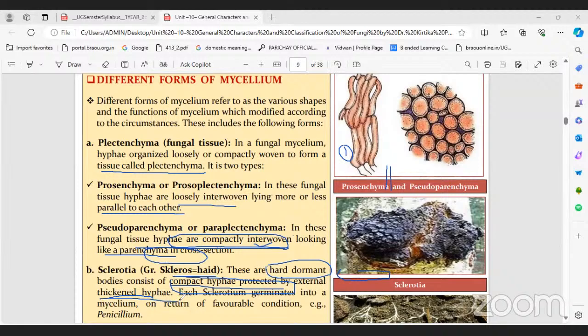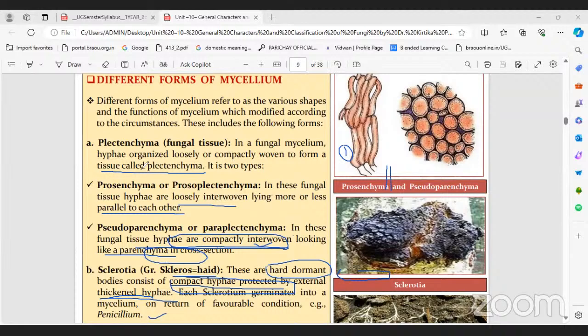That means the entire mycelium is firmly attached like a thread. They survive during unfavorable conditions. When favorable conditions recur, they grow as mycelium. That is sclerotia.